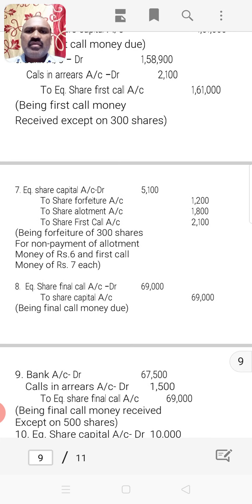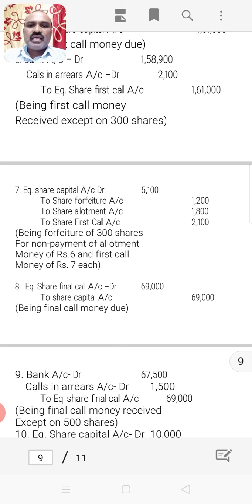Next, when on 300 shares this first call money and allotment money is not received, the company decides to forfeit those shares. For that forfeiture, the 7th journal entry is recorded here. Equity share capital account debited 5,100 to share forfeiture account. Forfeiture account means the amount which is already collected from these 300 shares. Only application money is received from these shares, 4 rupees. 300 into 4 becomes 1,200.